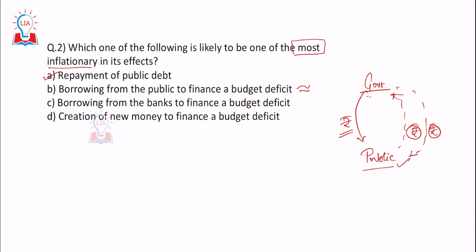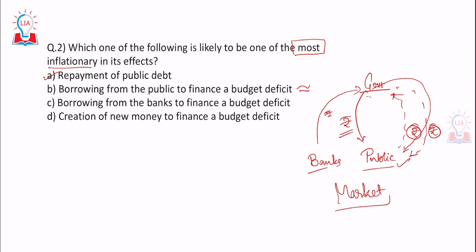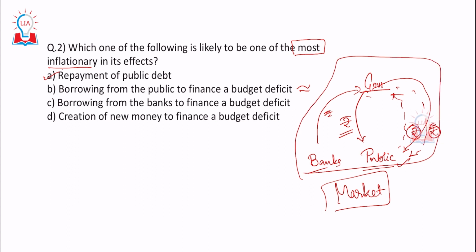Borrowing from the banks to finance a budget deficit: instead of the public, it is borrowing from the banks. It takes the rupees and spends on the people. So the amount of money in the market, and when we say market, it includes the banks, government, and the public, would still remain the same even in the third case.